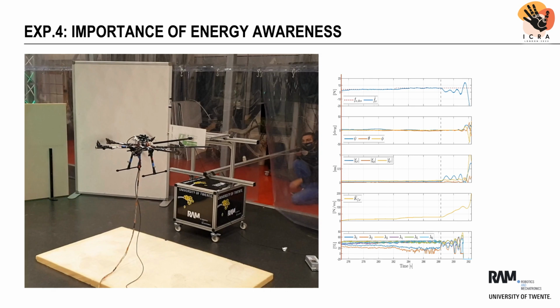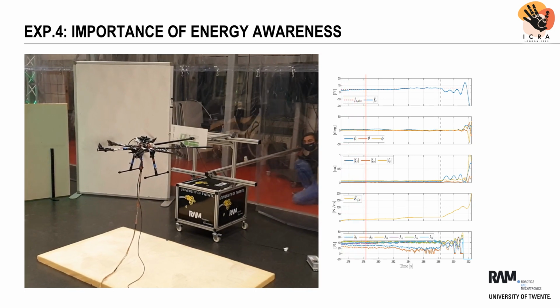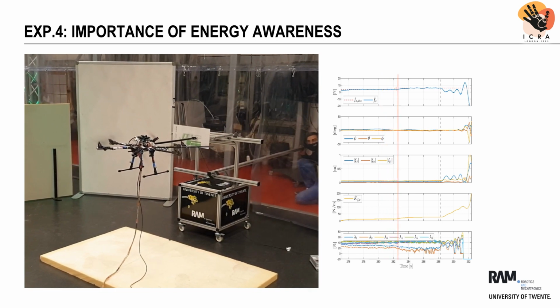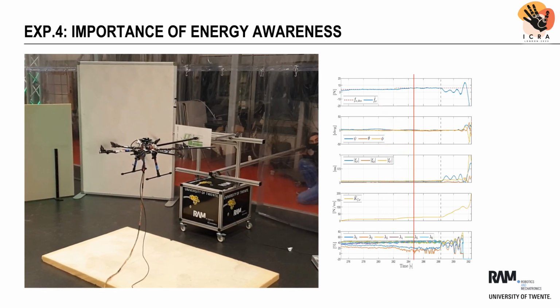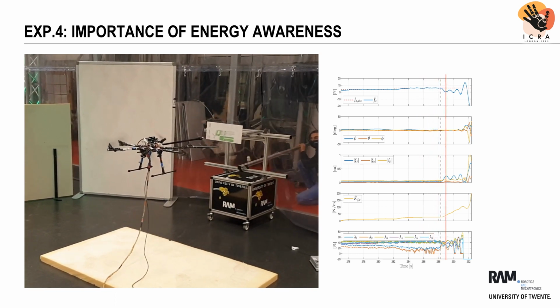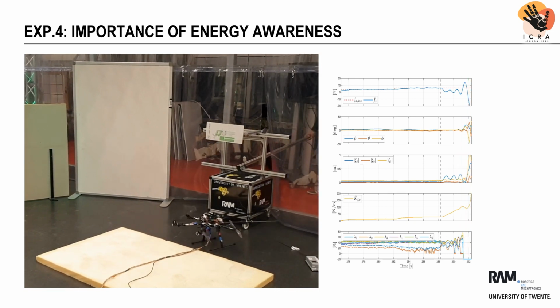In another experiment, we tested what happens when a standard variable impedance controller is used with an unknown environment. From the figures, it can be seen that the interaction force applied to this vertical surface is indeed being regulated. However, if for any reason there is a loss of contact between the robot and the surface, the controller increases the stiffness without limits until the robot crashes.